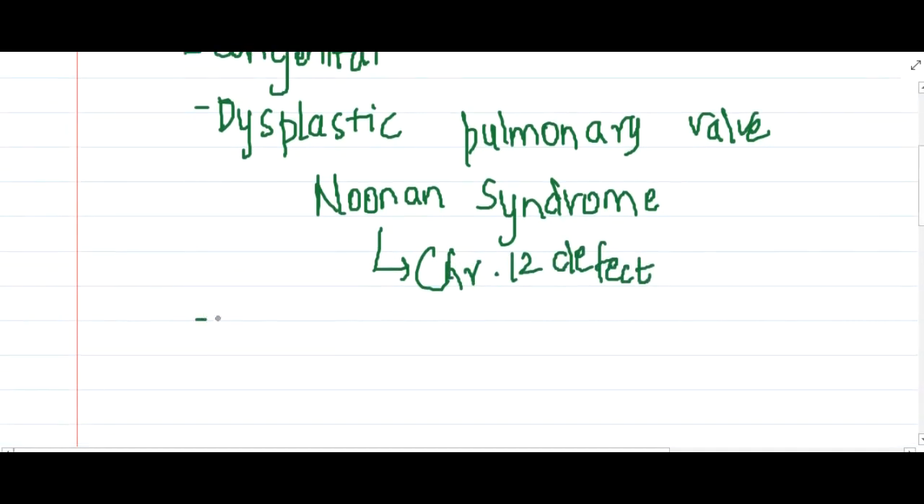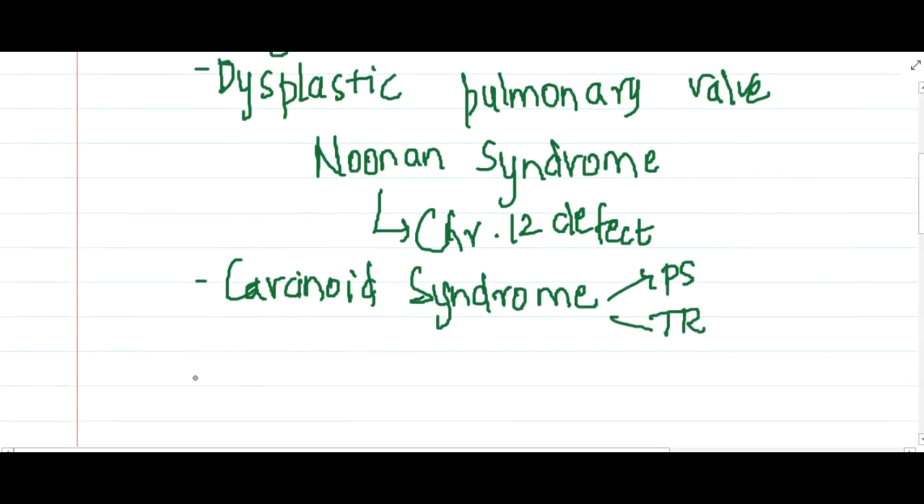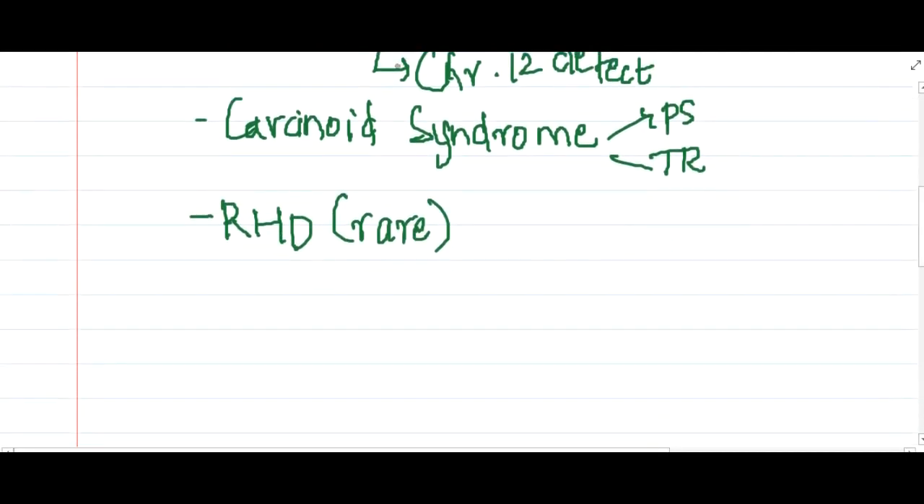Then the next thing is carcinoid syndrome. In carcinoid syndrome we have two defects: pulmonary stenosis and tricuspid regurgitation. Pulmonary stenosis can also occur in rheumatic heart disease, but it is rare. So these are the main causes of pulmonary stenosis.